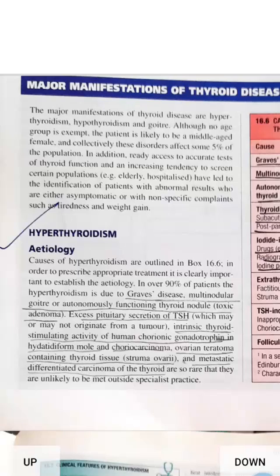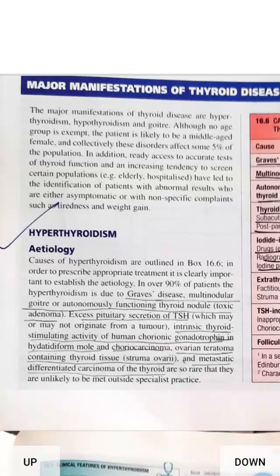So what is hyperthyroidism? It is the hyperfunctioning of the thyroid gland. Hyperthyroidism is the result of hyperfunction of the thyroid gland, and hypothyroidism occurs because of hypofunction of the thyroid gland. So in hyper there is hyperfunction of the gland, in hypo there is hypofunction of the gland. First we will discuss the etiology of hyperthyroidism.